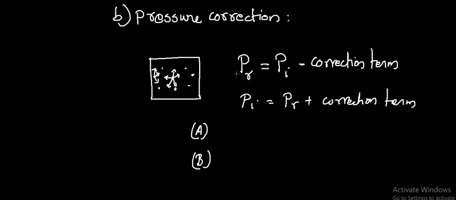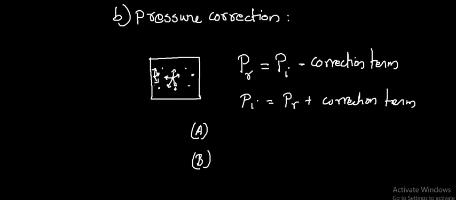That is, PR represents real pressure, PI represents ideal pressure. PR is equal to PI minus a correction term, or PI is equal to PR plus a correction term. This correction term depends on the force of attraction between gas molecules.